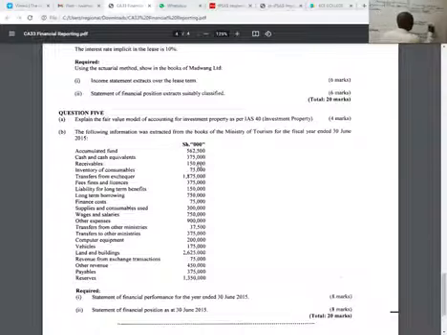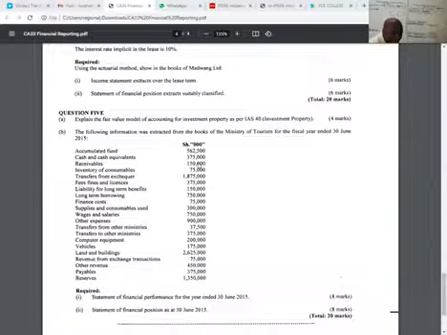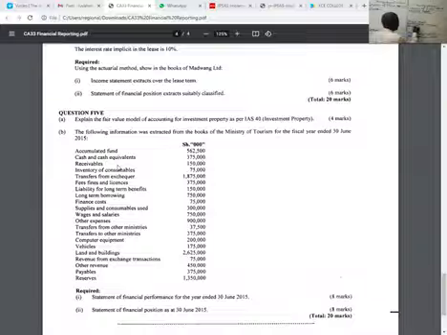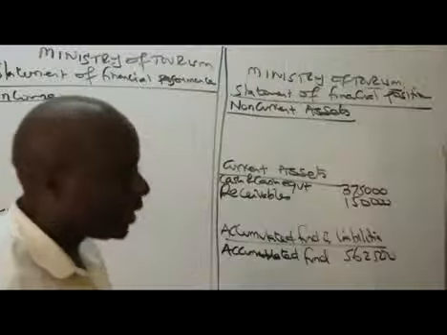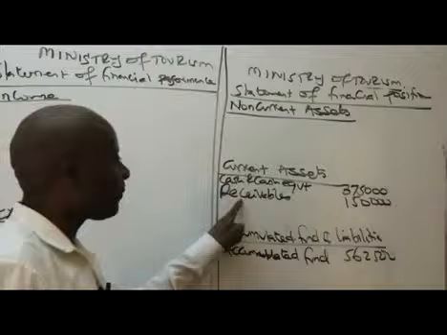Apart from that, we have receivables, without being told by anybody. This comes under current assets. Receivables of 150,000.